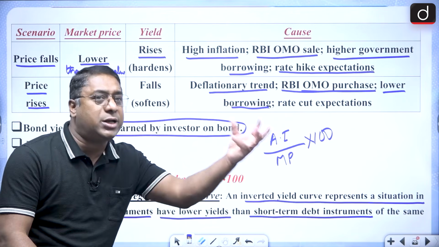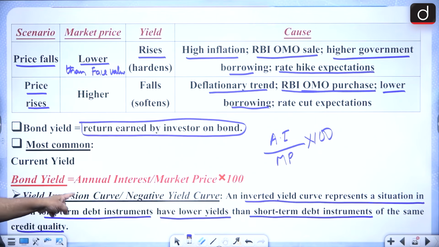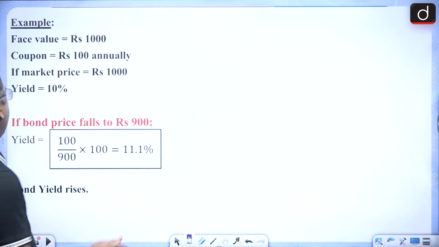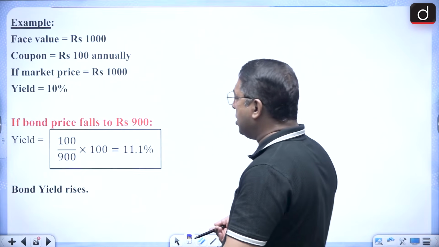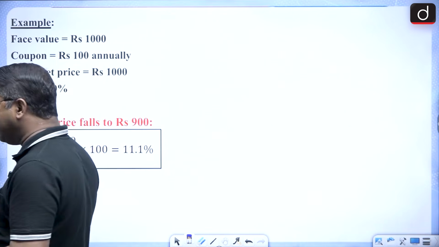Whenever there is a short-term debt instrument, the yield will be higher. So that's why you can say that the yield curve is inverted, it is negative. And this is a formula. Nowadays they are asking mathematical questions.